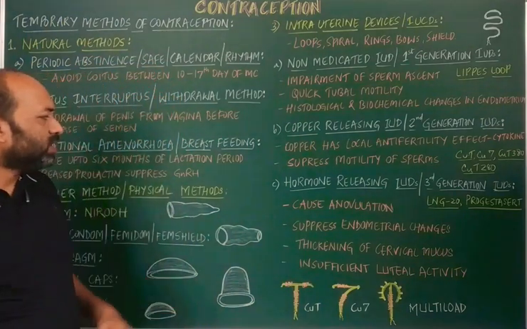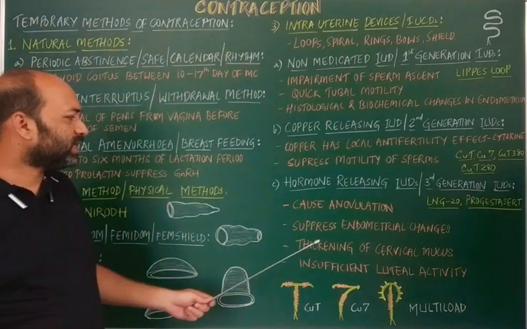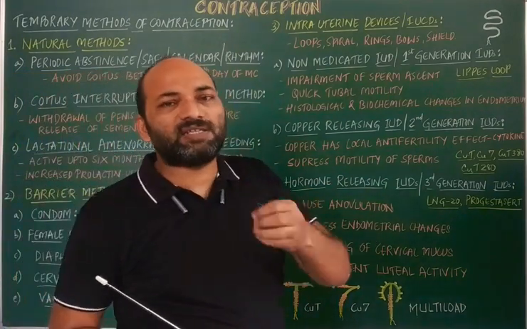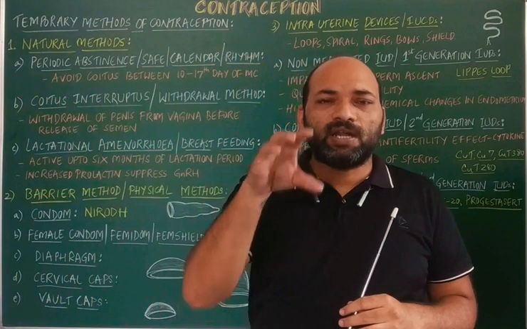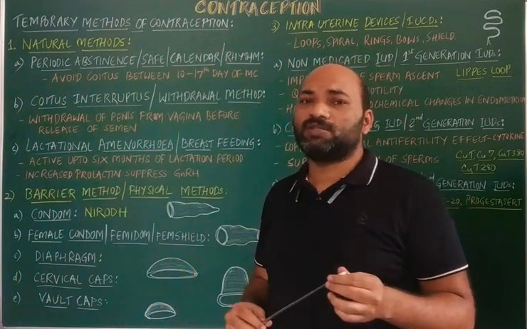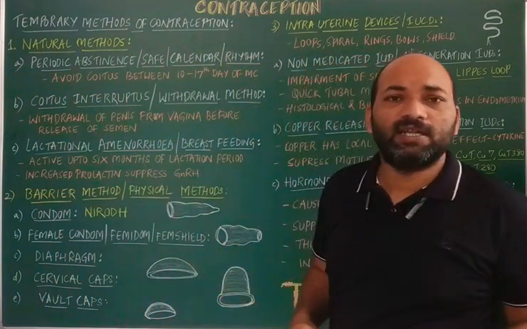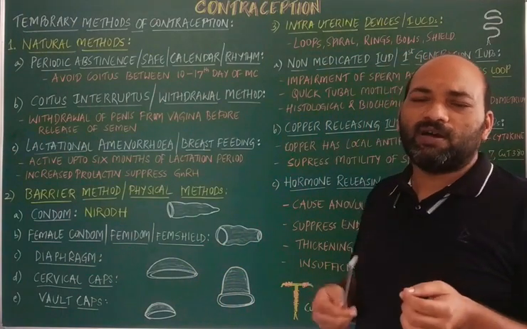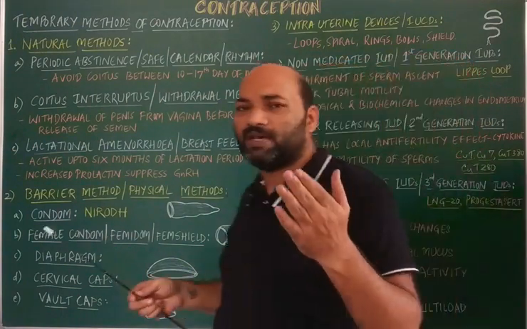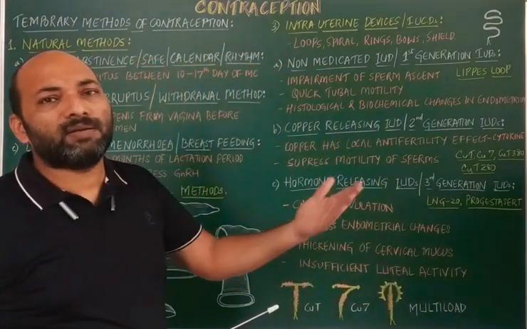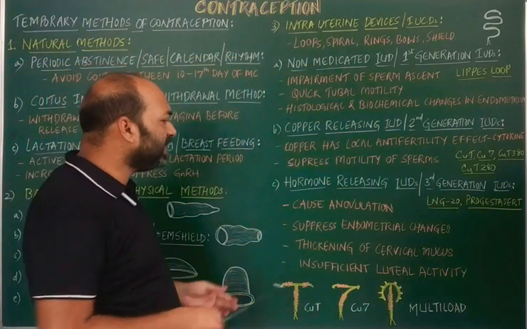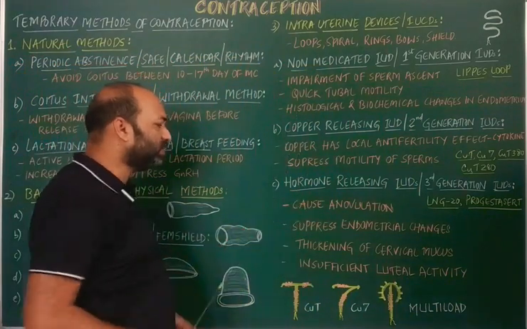Second, hormone releasing IUDs suppress the endometrial changes. Before implantation occurs, there are various endometrial changes, as we have discussed in the earlier videos, such as the vessels and thickening of the mucous membrane, which take place in the regular process of implantation. All those changes will be inhibited by these IUDs.